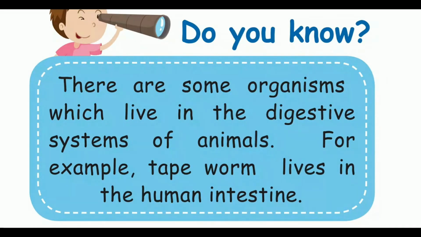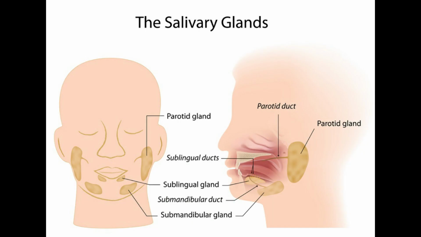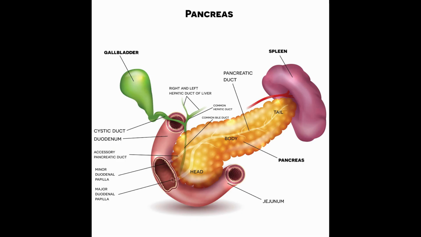There are some organisms which live in the digestive systems of animals. For example, tapeworm lives in the human intestine. Digestive glands. Three important digestive glands associated with the process of digestion are salivary glands, pancreas, liver.